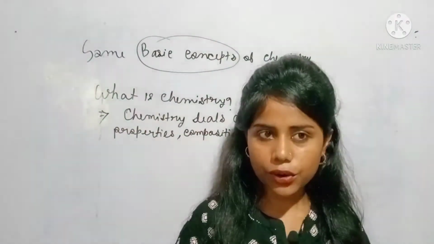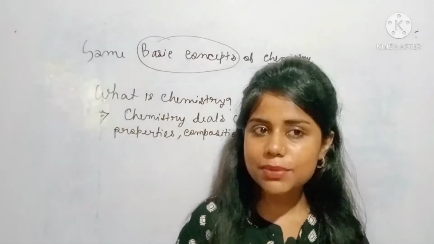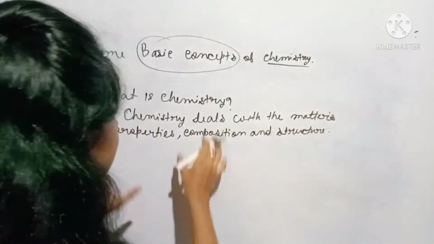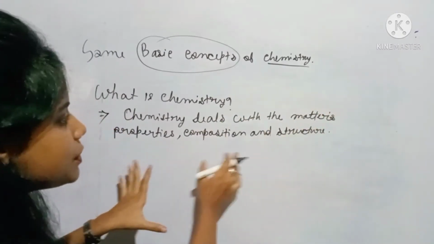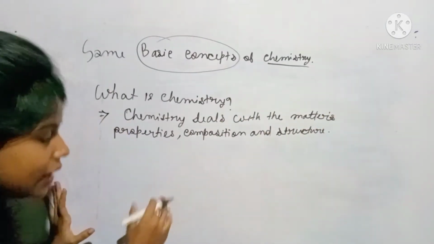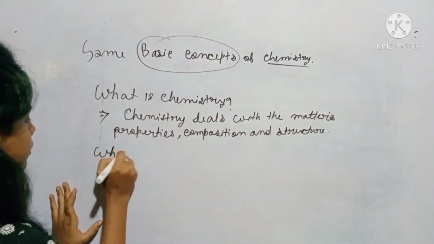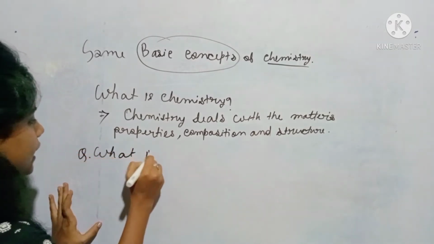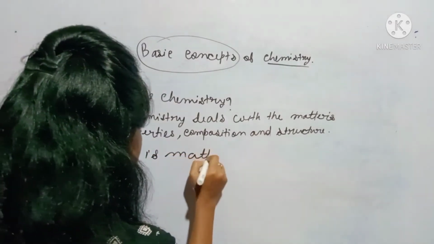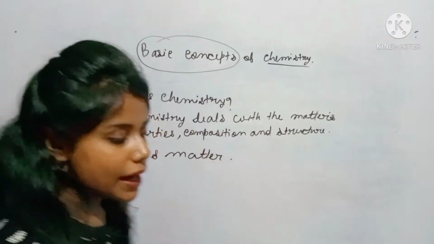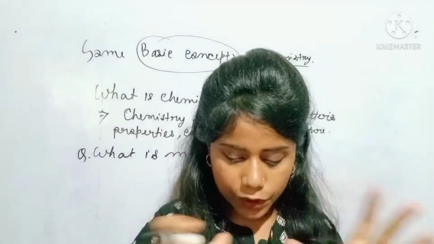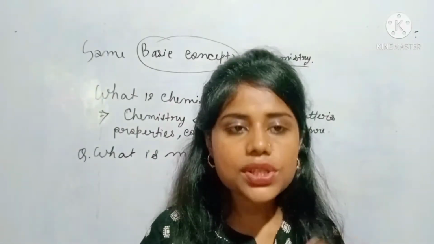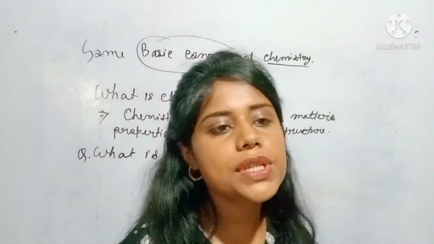So now we are going to learn about matter. What is matter? Because we need to learn chemistry, and in chemistry we need to learn about matter, its properties, composition and structure. Before that we need to learn what matter is. Matter is something which occupies some space and which has some mass. Those species are known as matter.